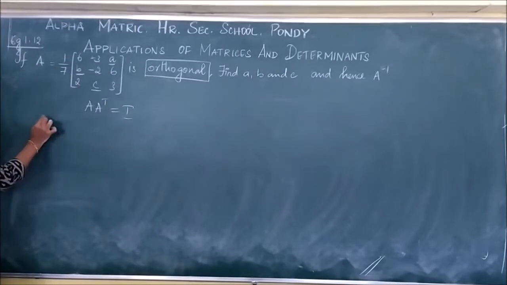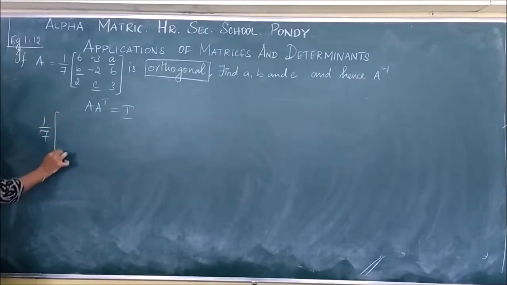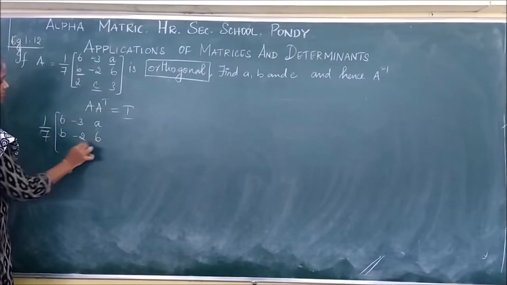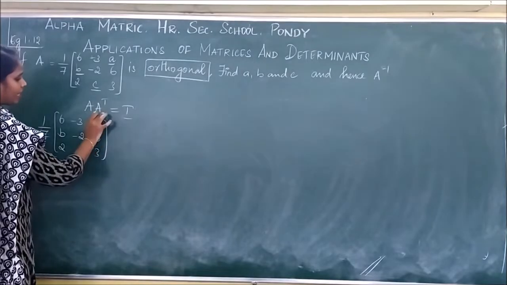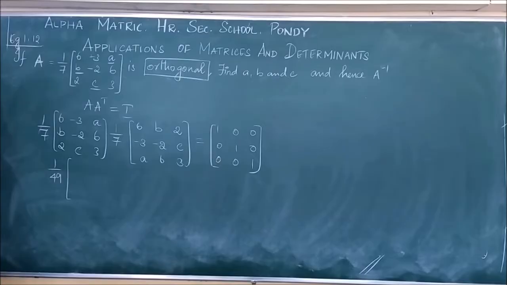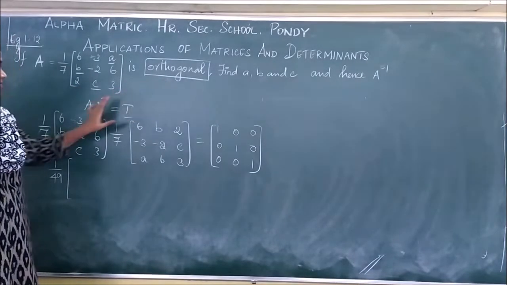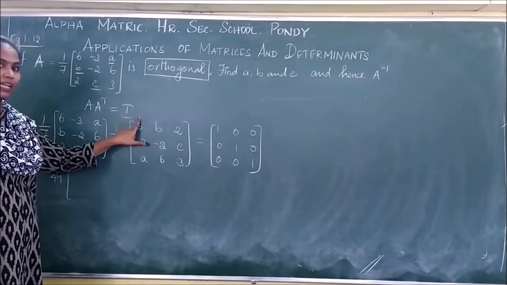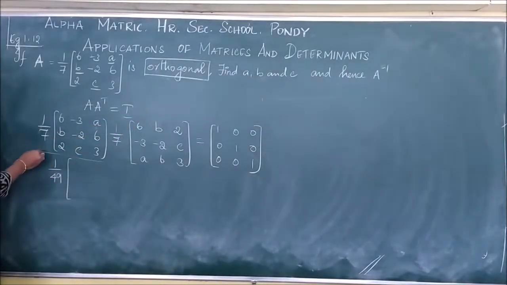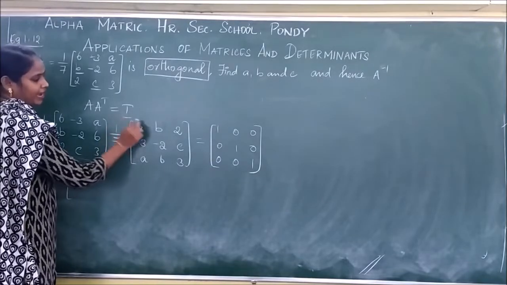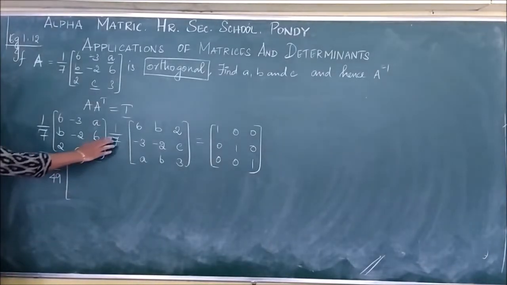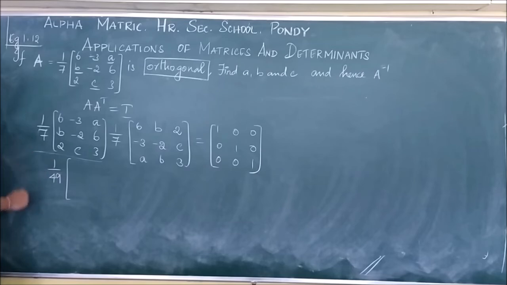Okay, now what is our A? It is 1/7 times the matrix 6, minus 3, A; B, minus 2, 6; 2, C, 3. And A transpose is again 1/7 times the transpose of that matrix. So the condition for orthogonal is A A transpose equal to I, where I is the identity matrix 1 0 0, 0 1 0, 0 0 1 for 3 cross 3. Now I have taken 1/7 into 1/7, which is 1/49.